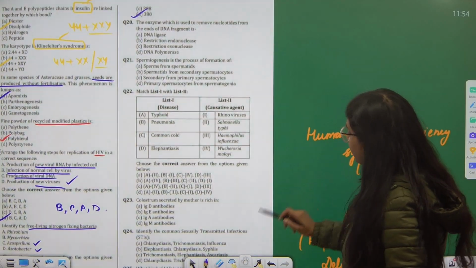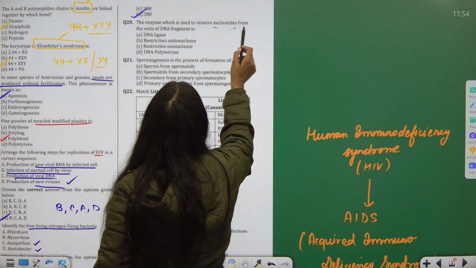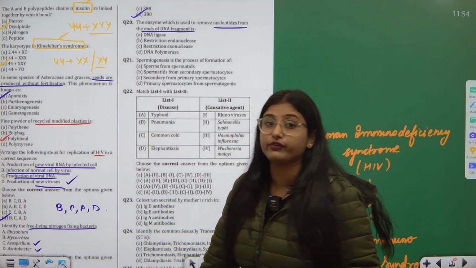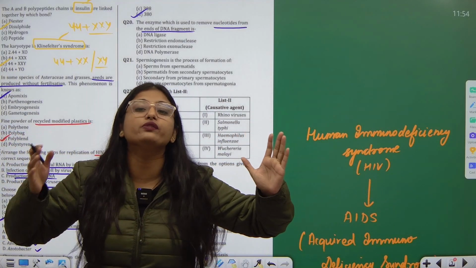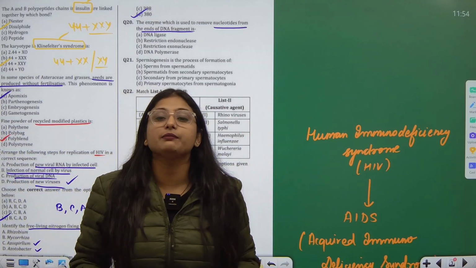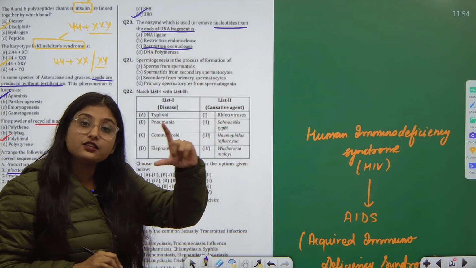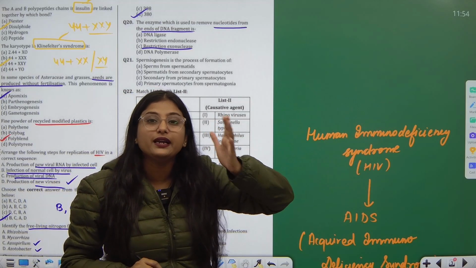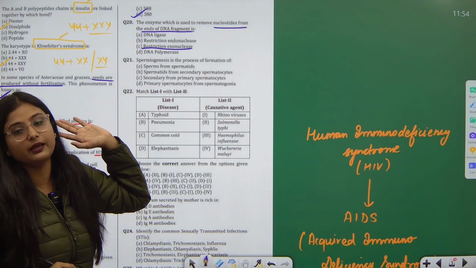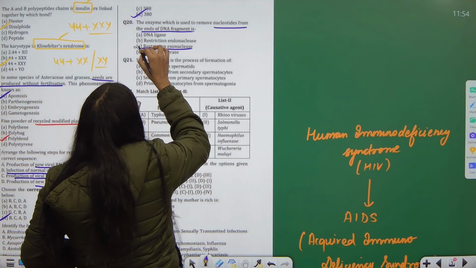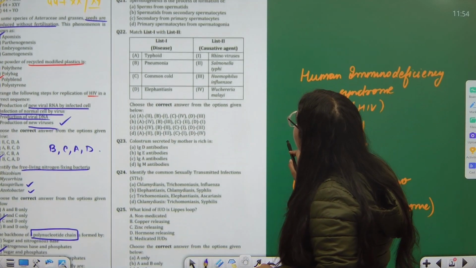Okay. Then question number 20, the enzyme which is used to remove nucleotides from ends of DNA fragment. That means we have a long strand of DNA and we want to remove some fragments. So for that an enzyme is used which we call restriction exonuclease. Exo means remove out. Nuclease means nucleotides, okay, and restriction is used for the name of the enzyme, right? So restriction exonuclease.